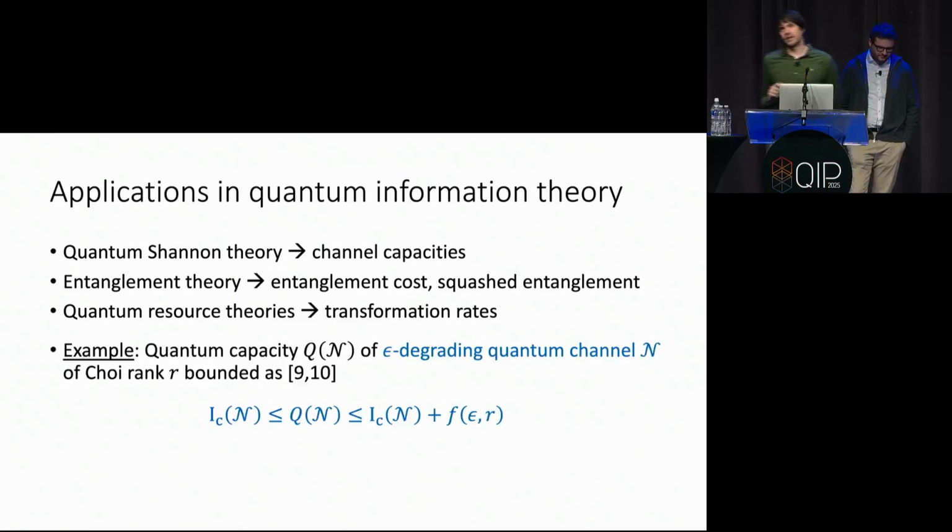Now, this is just that entropy appears in many theories of interest, but particularly about the continuity equation, I have one example here. We have many more examples in the paper, but one quantity that is really of interest in quantum Shannon theory is the so-called quantum capacity of noisy quantum channels, and this is often difficult to compute or to find bounds on. These continuity relations give you a way of at least finding bounds for channel capacity. This goes via the so-called epsilon-degrading quantum channels. But the point here is that if you have better continuity relations, you can find tighter bounds on the quantum capacity of quantum channels.